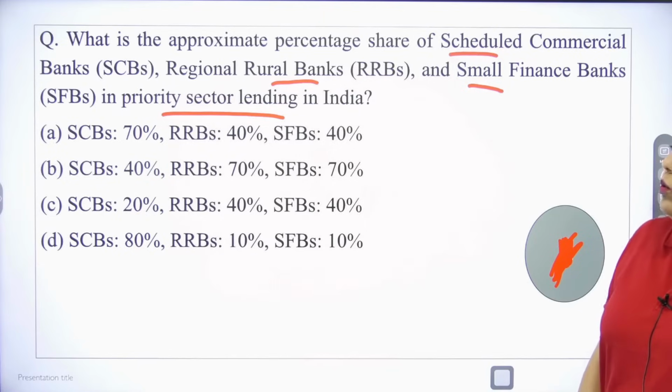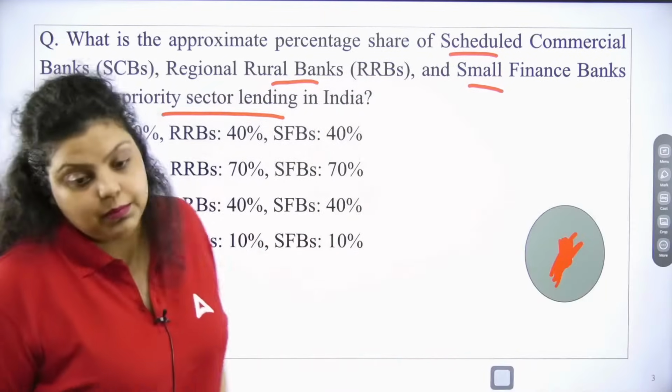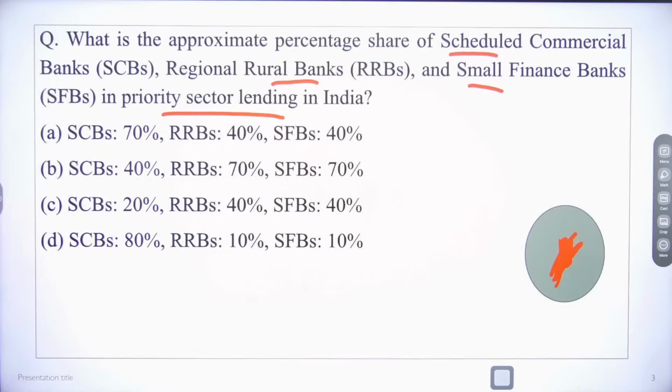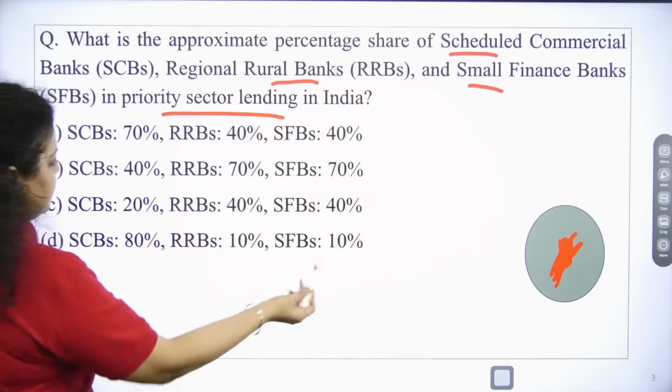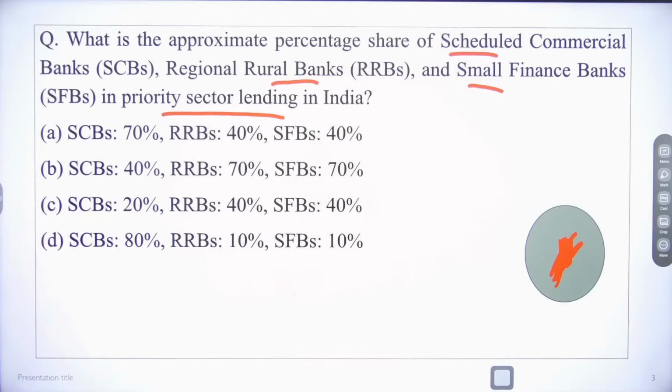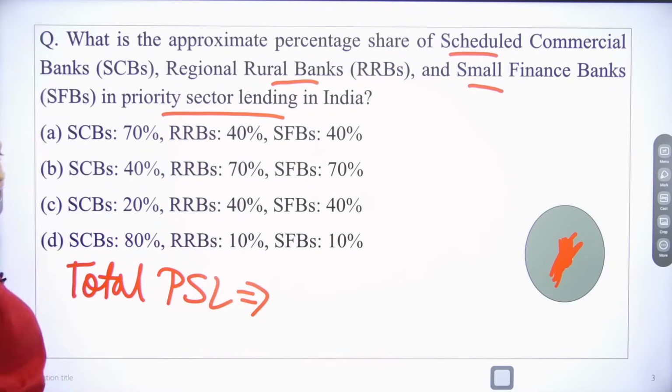So you have to tell the overall percentage of loan that PSL has to be given by the scheduled commercial bank, the small finance bank and the RRBs. The options are 70, 40, 40, and 40, 70, 70, and 20, 40, 40, and 80, 10, 10. Which of the following is correct overall? It means in total PSL, how much loan do they have to give?